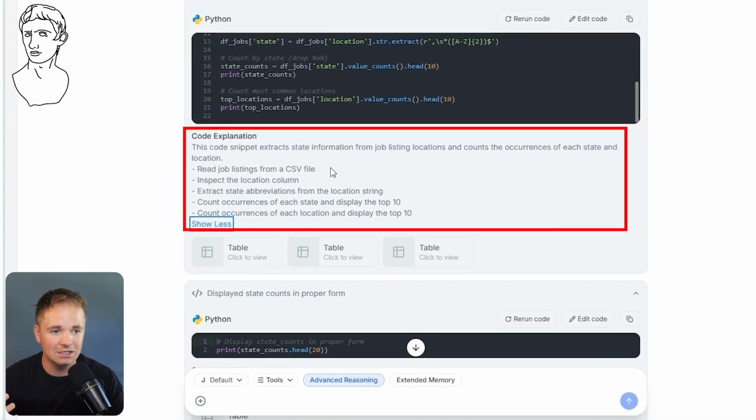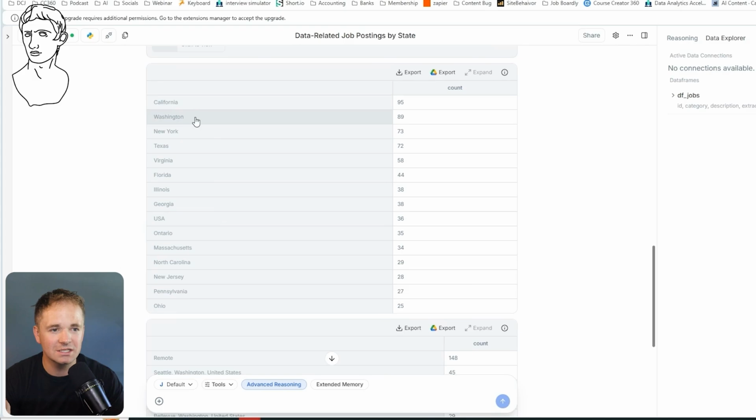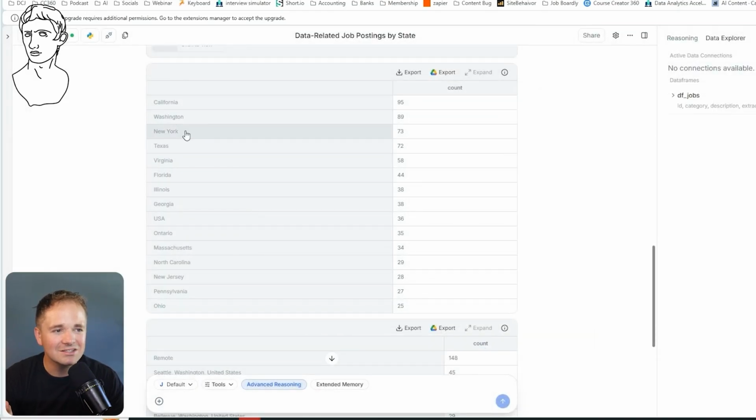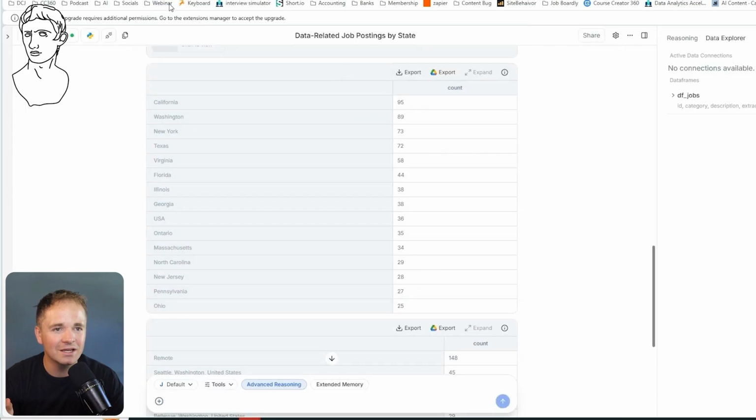So it's basically reading in the CSV, inspecting the location column, extracting state abbreviations from the location string, counting the occurrence of each in the top 10, and so on and so forth. And you can see that we actually got California, Washington, New York, Texas, Virginia, Florida. So quite interesting because we got very different numbers here. We got New York at 34 and New York at 73 here. We got California at 32 and California at 95.